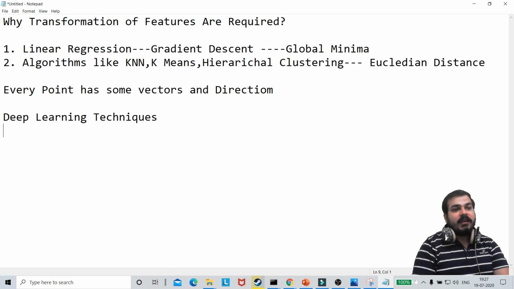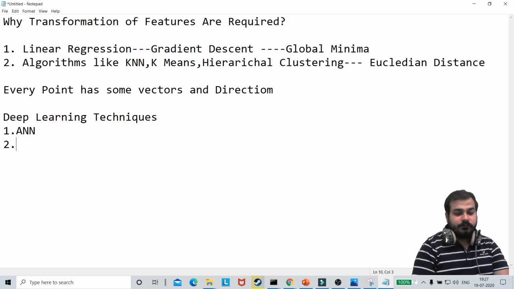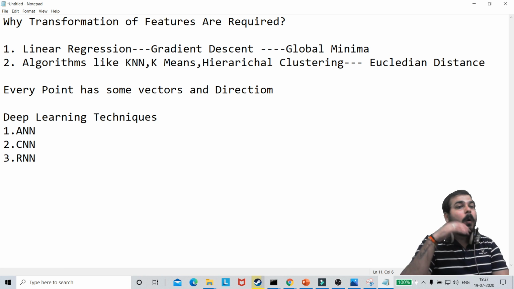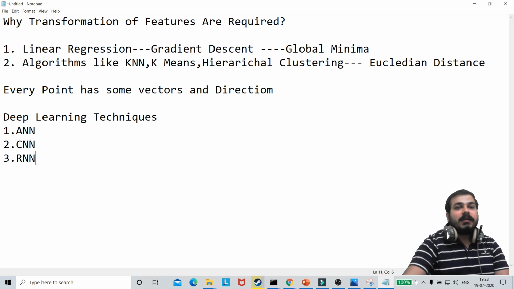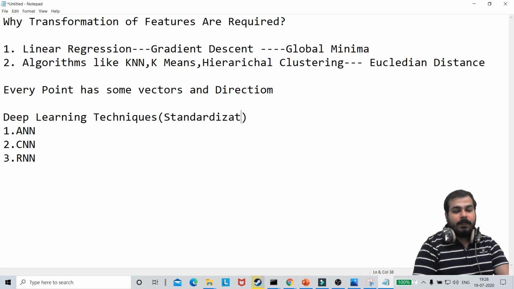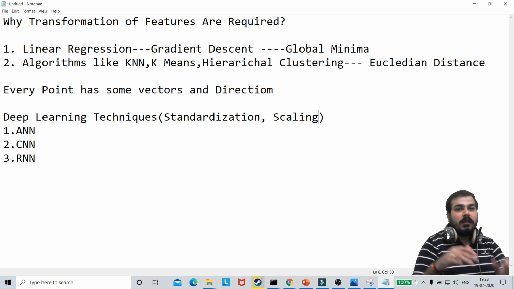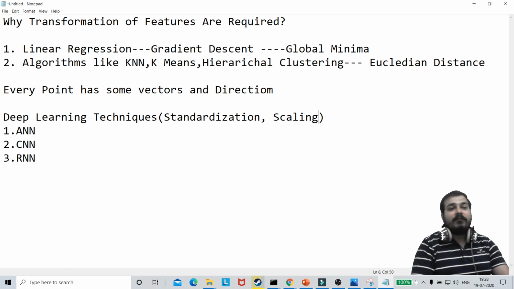So in deep learning techniques, many of the people will say ANN. Then the other technique is basically CNN. The third technique is basically RNN. In all these techniques also you will be requiring transformation, guys. You will be requiring standardization, or you will be requiring scaling. Now why do you basically have to do this?